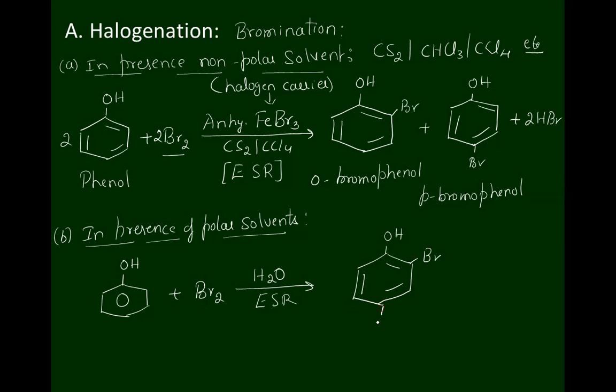The compound is 2,4,6-tribromophenol. Tribromophenol is obtained.